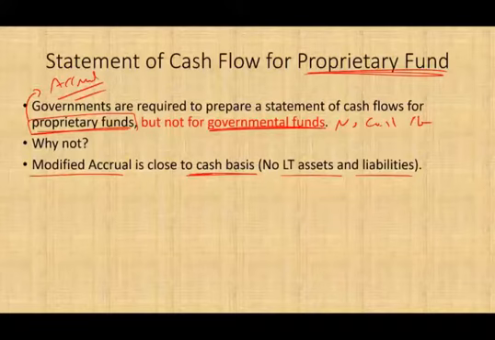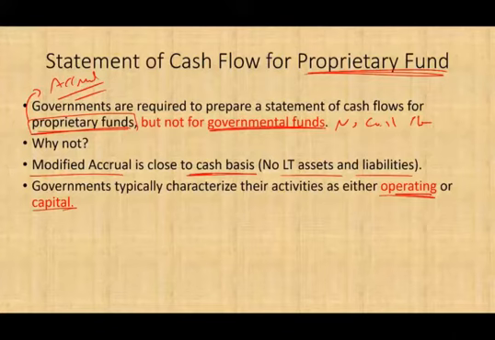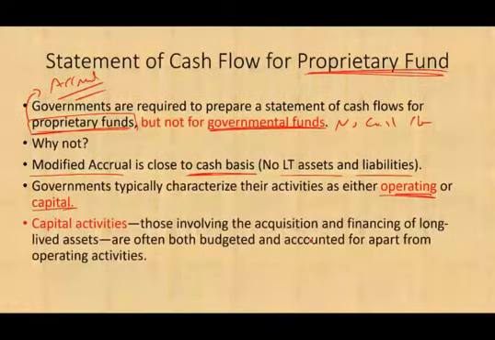Now, bear in mind, the way government and for-profit businesses operate, they differ a little bit. So governments typically characterize their activities either as operating or capital. Operating, we all know what it is: it's what generates our revenues and incurs our expenses on a regular basis. Now, what are capital activities? Capital activities are those involving the acquisition and financing of long-lived assets. So capital means when we acquire assets: property, plant, equipment. Those accounts are often budgeted and accounted for apart from operating activities, especially when it comes to government. So this is the big picture.